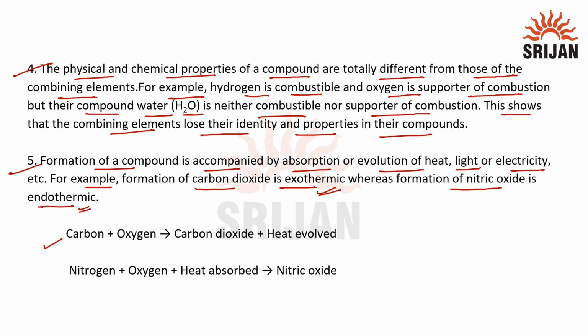Let's see the first reaction. Carbon plus oxygen gives us carbon dioxide plus heat evolved. Since heat is evolved, this reaction is exothermic. Next reaction, nitrogen plus oxygen plus heat absorbed gives us nitric oxide. In this reaction, heat is absorbed, which means that this reaction is endothermic.